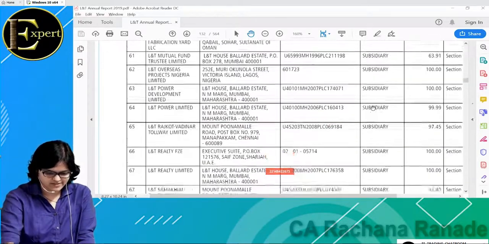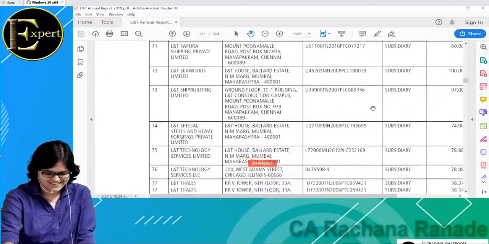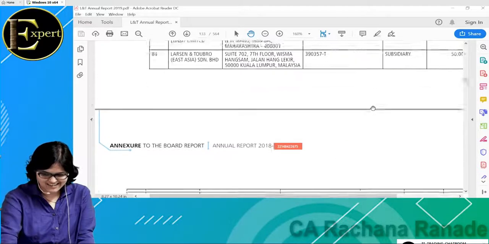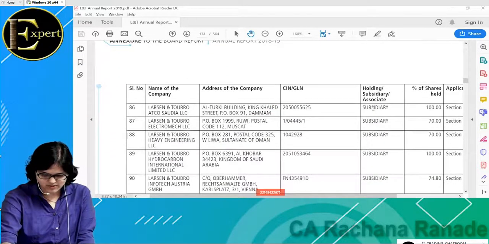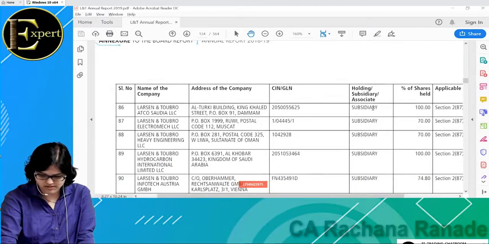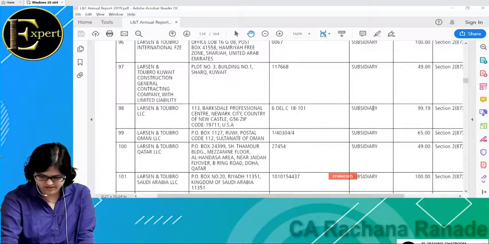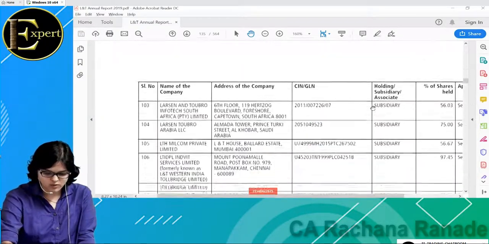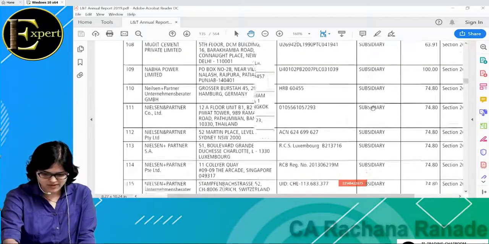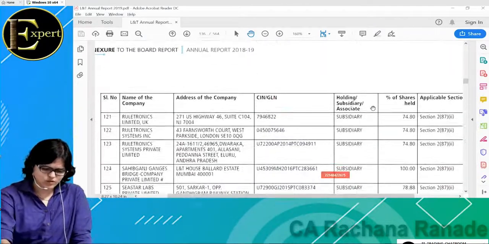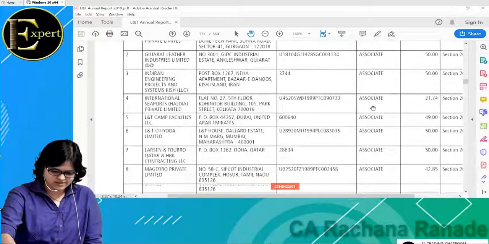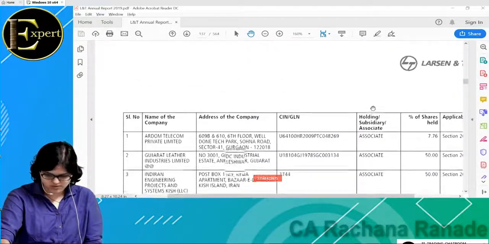Fantastic. 102. Oh my god. Wow, it's still going on and on. I guess I should scroll down. Here it is. 136 subsidiaries, not associates as of now. This is just subsidiaries.